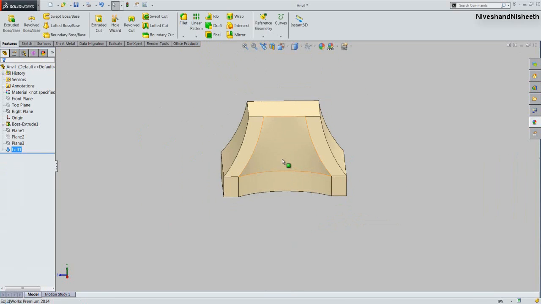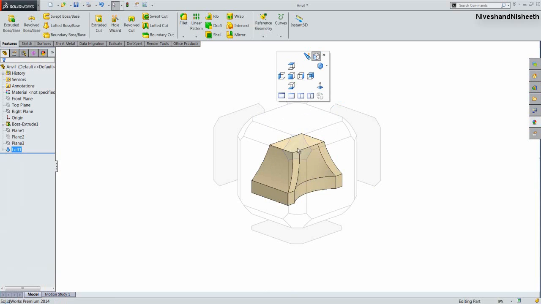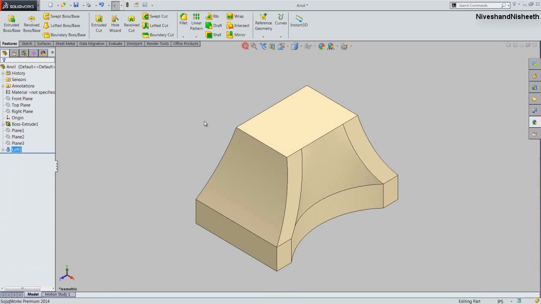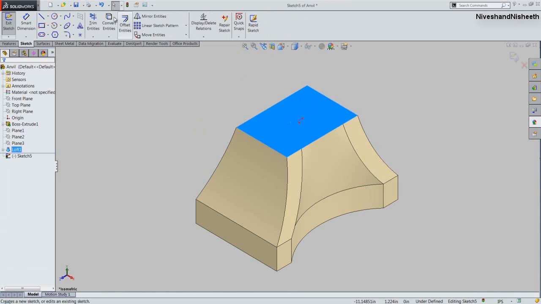Okay, that's it. Now see here my first Lofted Boss Base feature has created here. It's looking perfect. The most difficult features can be made easily with the help of the guide curves by using the Loft tool. This tool is very beneficial for making these types of features. Okay, let's start the sketch over the top face of the Anvil model, and we will take the project of this face.